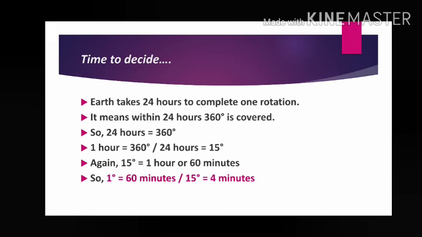In 1 degree, what is the time difference? 4 minutes. Here that means if the time on the prime meridian, that means 0 degree, is 12 noon, what will be the time in the 1 degree east longitude? That is the question I have given. Here this thing you have to tell me next step.